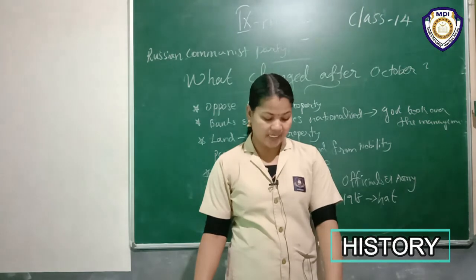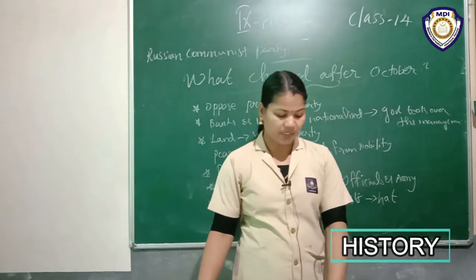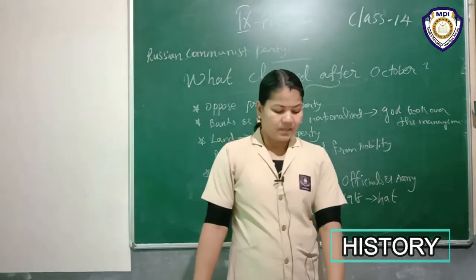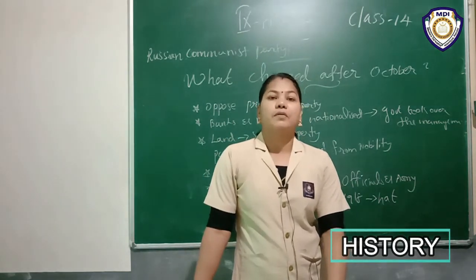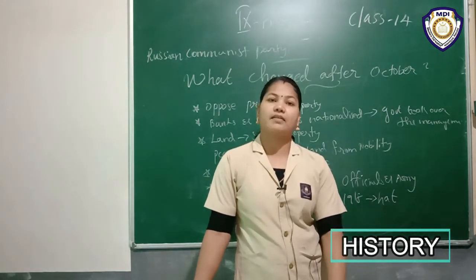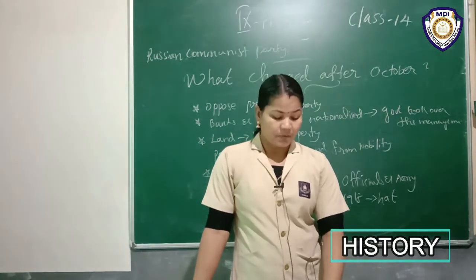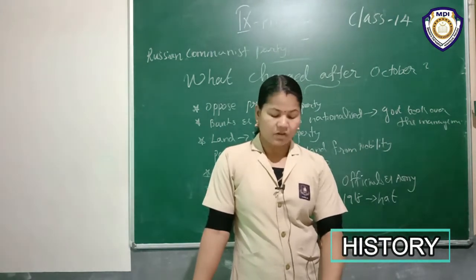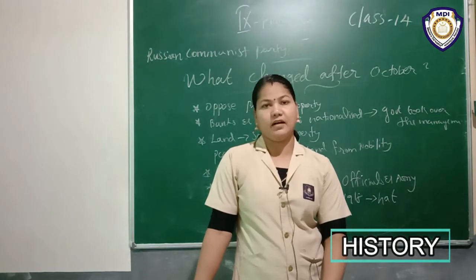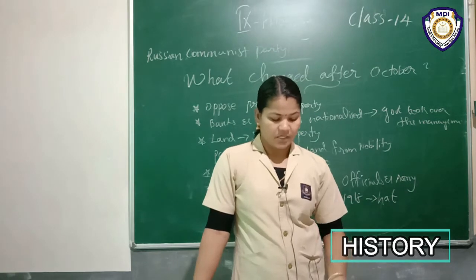In March 1918, despite opposition by the political allies, the Bolsheviks made peace with Germany at Brest-Litovsk. Now recap: the Bolshevik Party renamed the Russian Communist Party. In November 1917, the Bolsheviks conducted the election to the Constituent Assembly, but failed to get majority support.